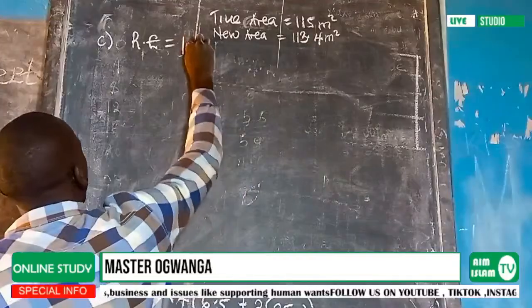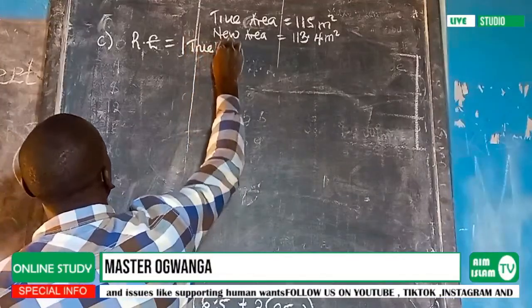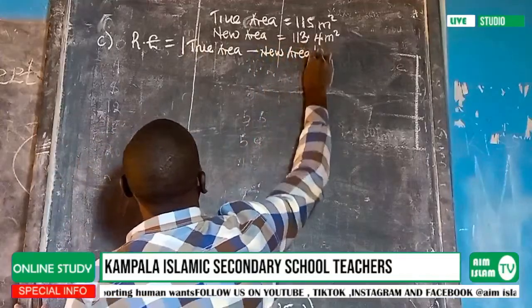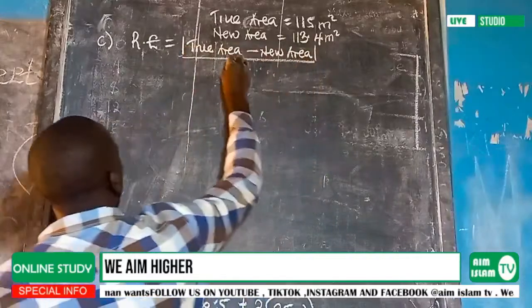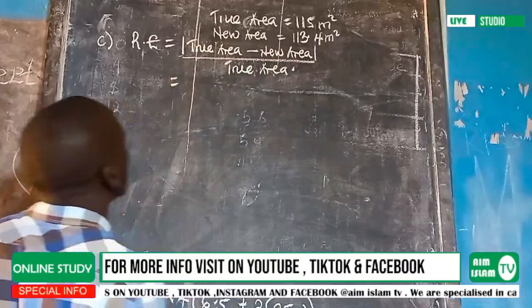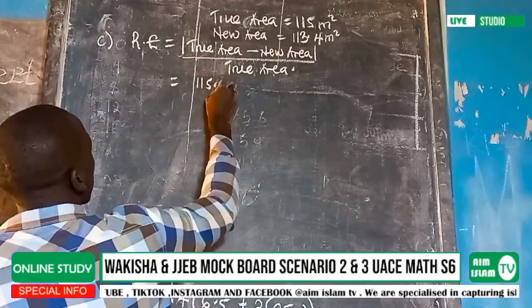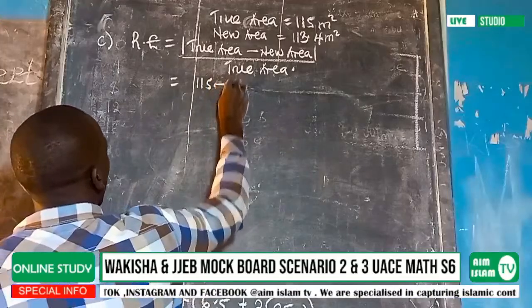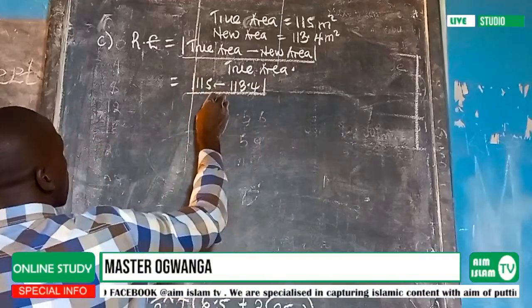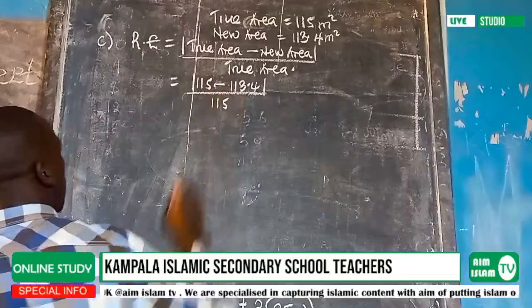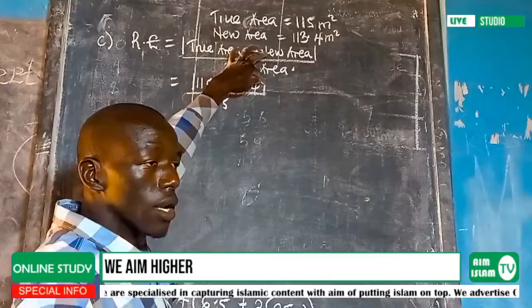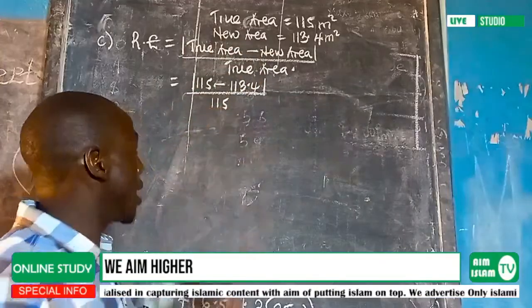Meaning that the relative error, I am going to obtain it by getting the magnitude of the true area minus the new area, then I divide by the true area. So we can have 115 minus 113.4 divided by 115. I'm leaving out the square meters because the square meters up here will divide with the one down.